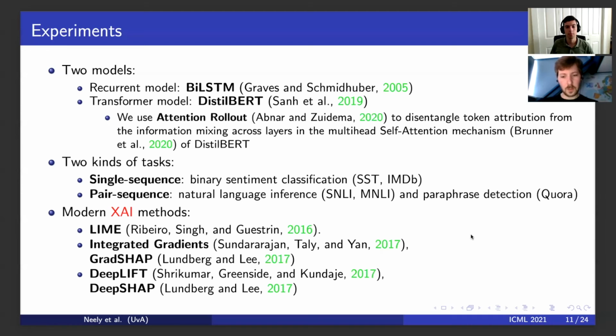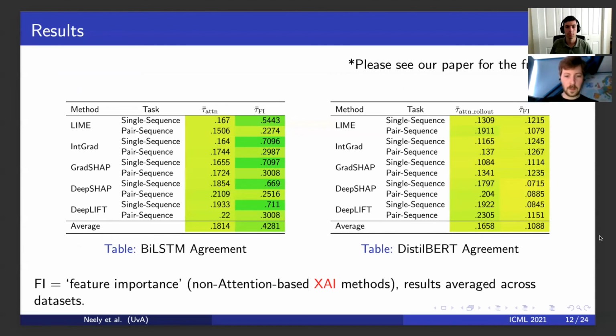For each model and task combination, and each pair of explainable AI methods, we obtain an average Kendall-Tau correlation, which gives us the following results. Here we can see a compressed overview of the Kendall-Tau averages. In the table on the left, we can see the results for the BiLSTM, and on the right, those for the DistilBERT model. For the BiLSTM model, the correlation with the feature importance methods is high only when used on single sequence tasks. Agreement is much lower for the pair sequence tasks, and lower still for the attention mechanism. For the DistilBERT model, agreement is low everywhere, regardless of the task.